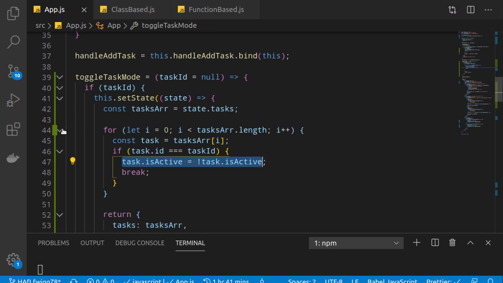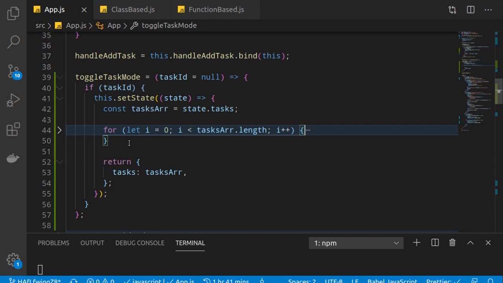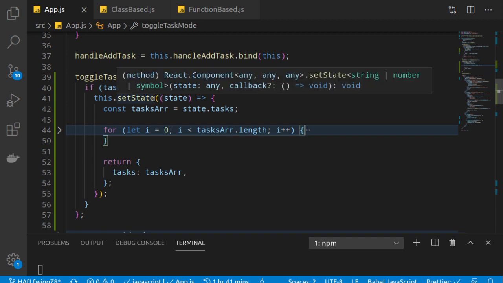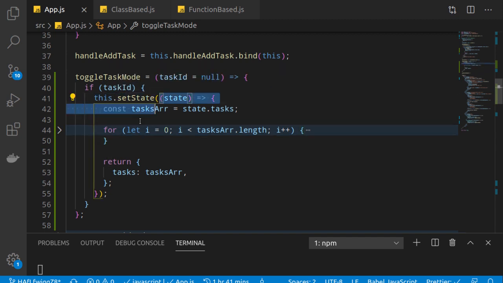How have we done that? Simply, as I mentioned in my previous videos also, if your new state depends on the previous state value, then it's always advised to use setState with a callback function where you receive the current state. Now what I have done is that I have retrieved all the tasks from the state. Clear till now? So we already have an array of objects. Each object has an ID, name, and isActive value, which is by default true. So this is that particular array.